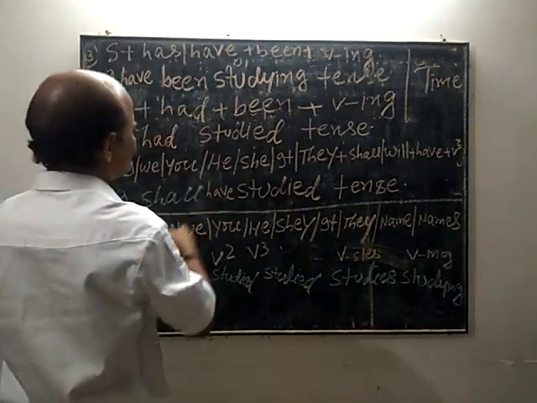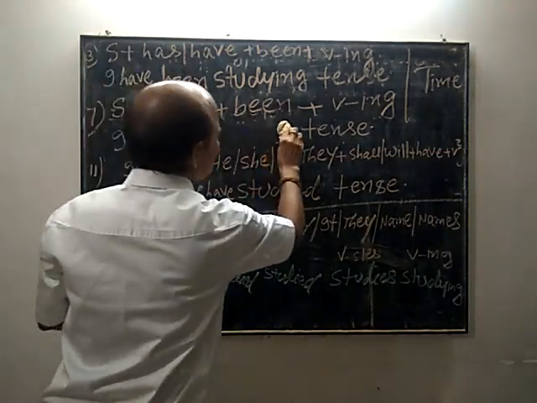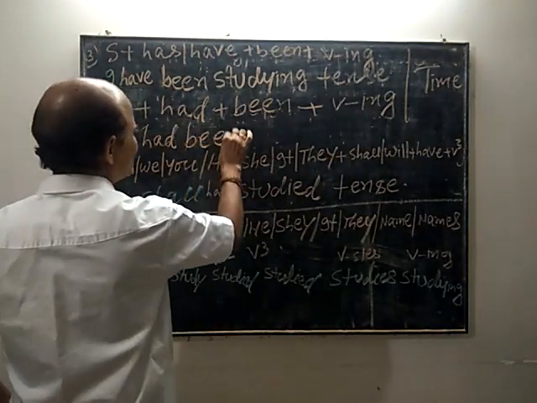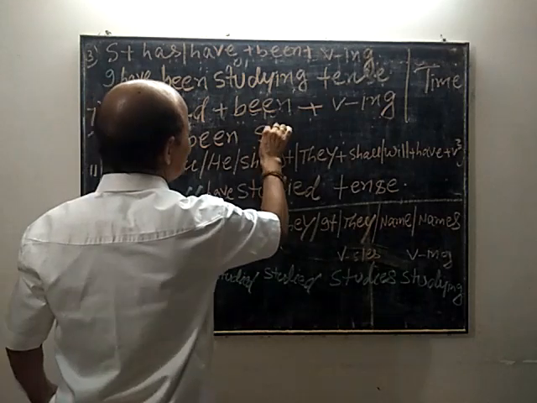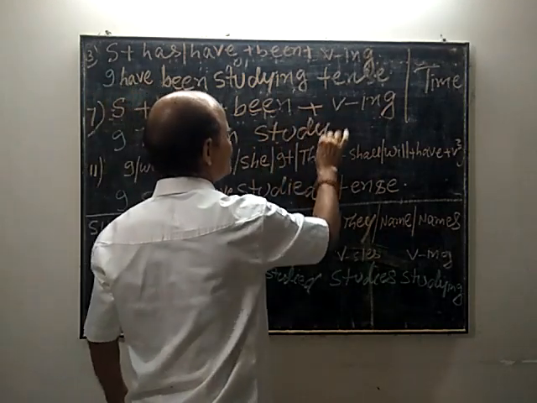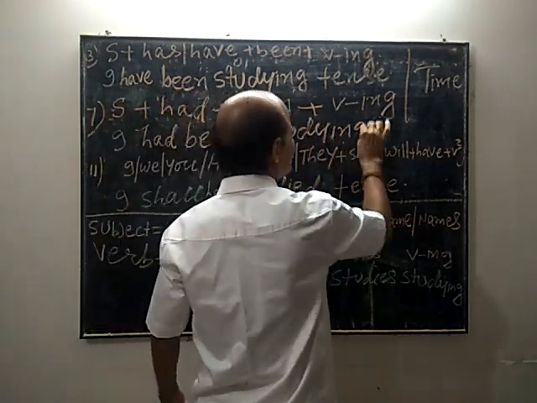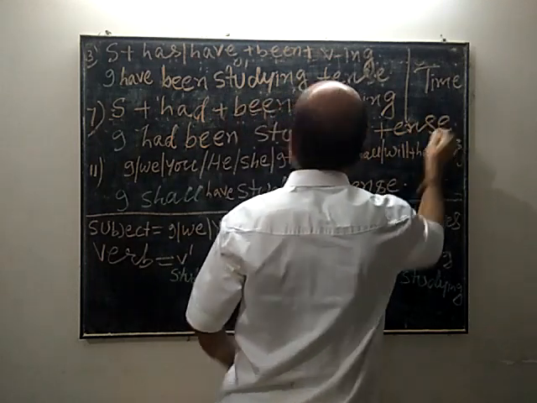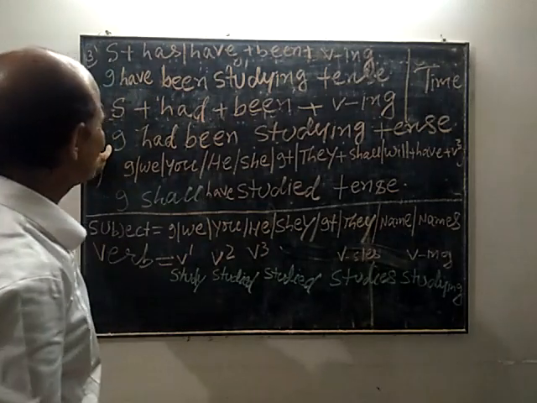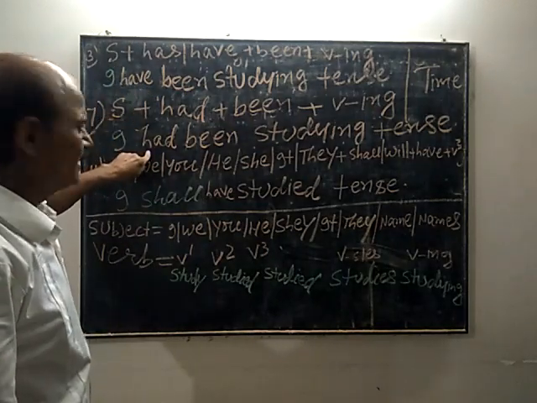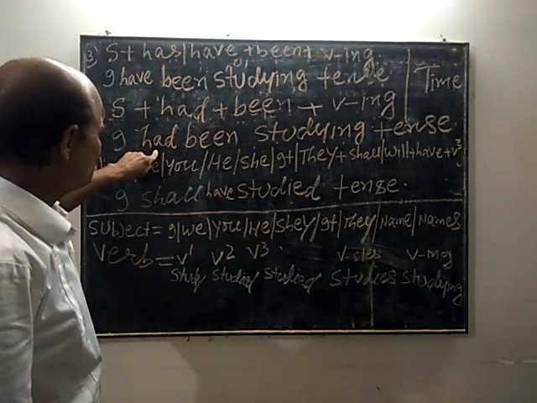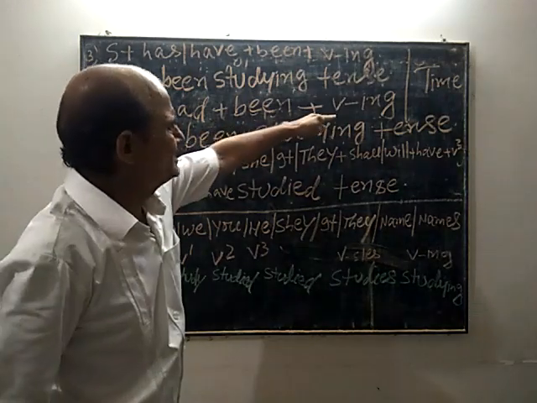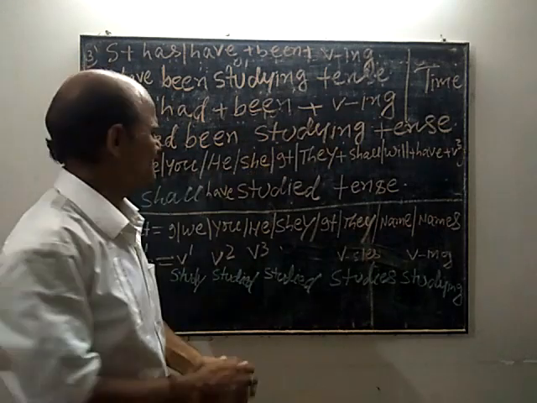I had been studying. I had been studying tense. Okay? Subject is I, had is auxiliary verb, been is also auxiliary verb, studying is verb, tense is object.